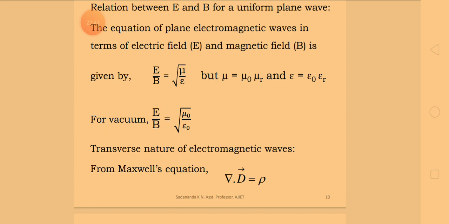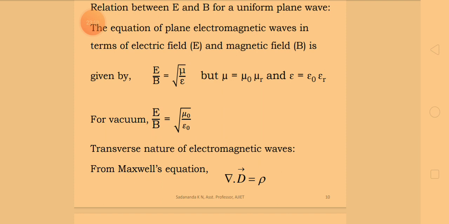Already I have discussed the relation between mu and mu r, and similarly epsilon and epsilon r, as shown in this slide. For vacuum, the ratio of the electric vector and magnetic vector is given by square root of mu naught by epsilon naught.